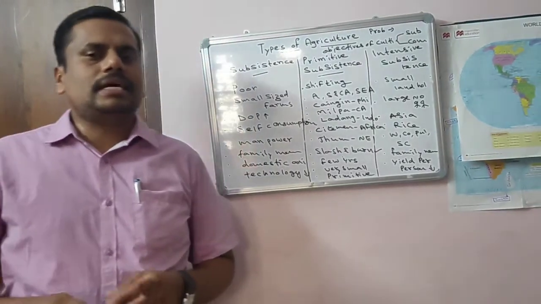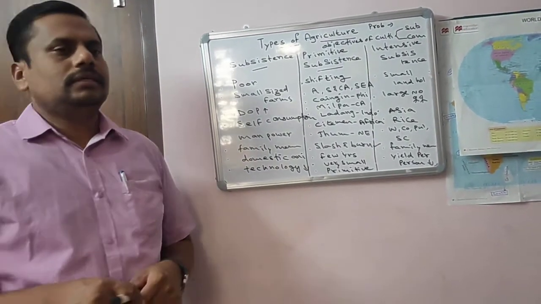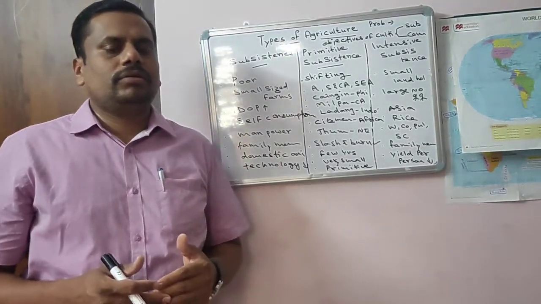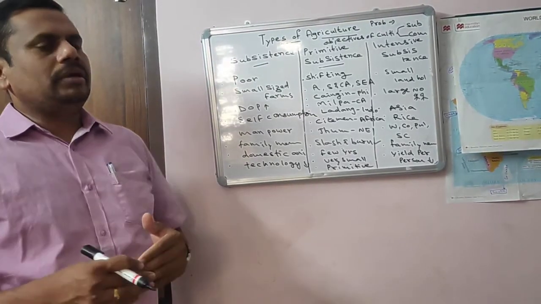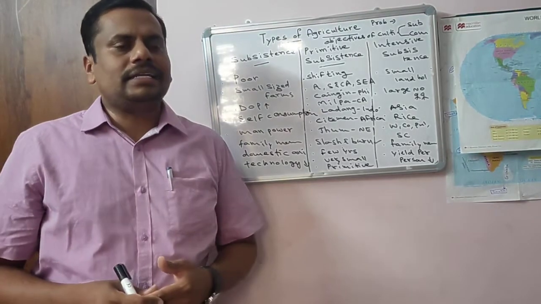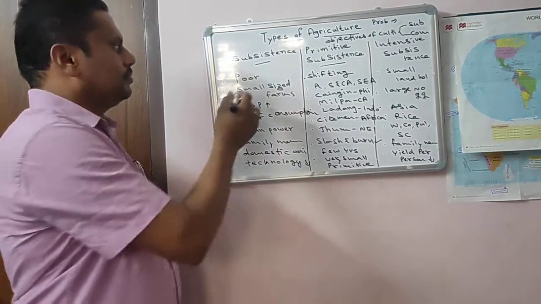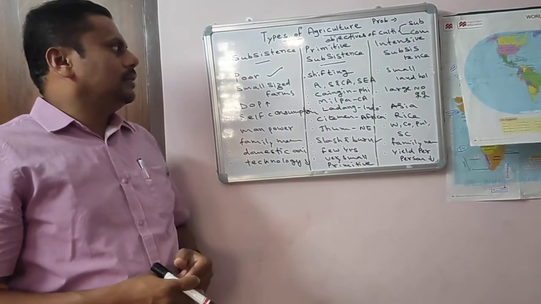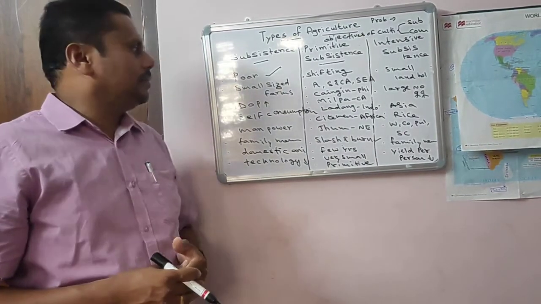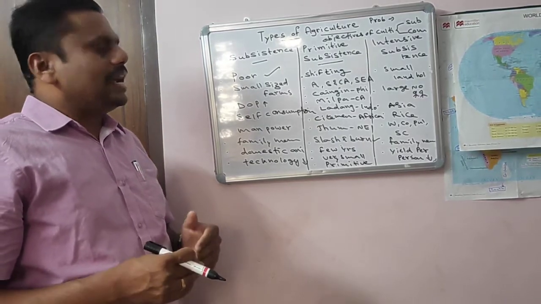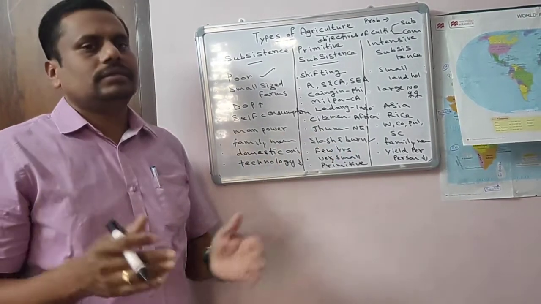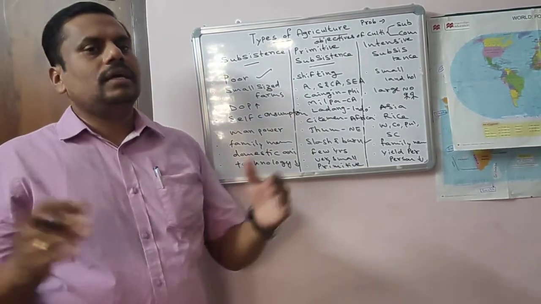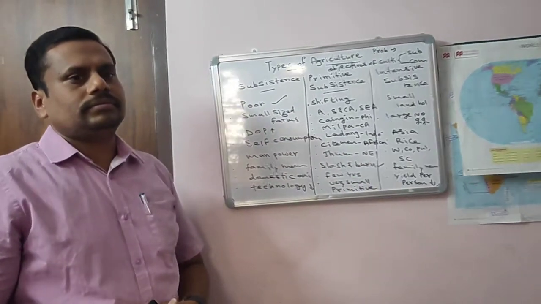It is the type of agriculture practiced where the people are poor, in small farms and small land holdings, not large land holdings.